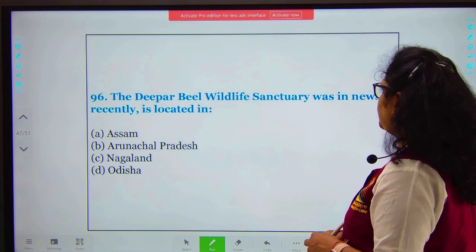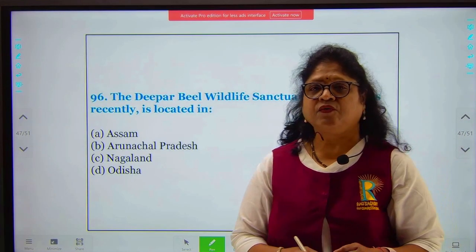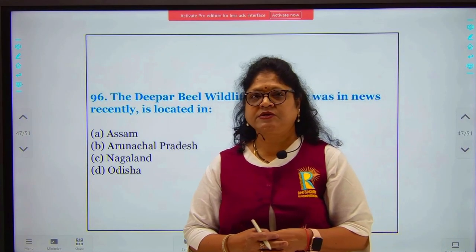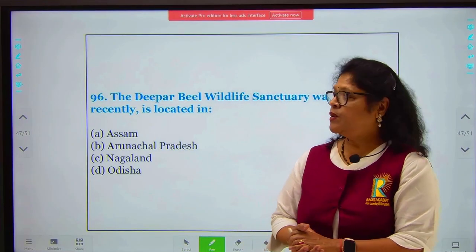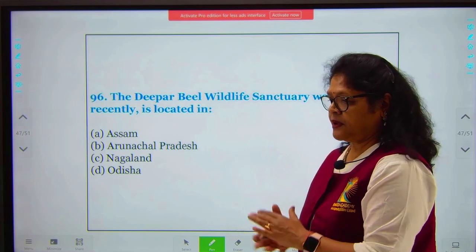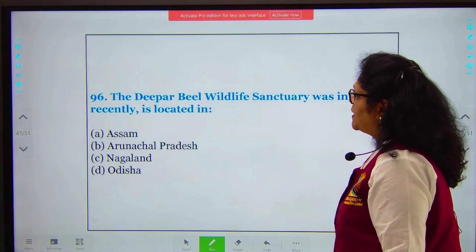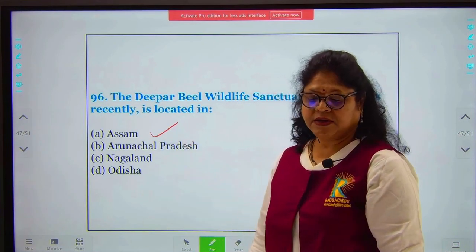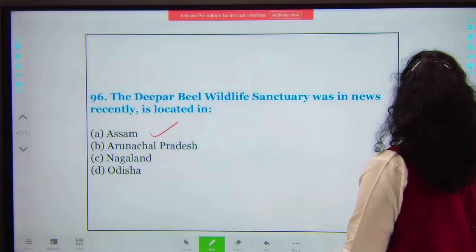The Deepar Beel Wildlife Sanctuary was in news recently. It was located in, again, your sanctuaries, your biospheres, your hotspots, your Ramsar sites. These are all very, very important topics. So you need to know the exact knowledge about all these concepts. So the Deepar Beel Wildlife Sanctuary is in Assam. So your option A is correct.